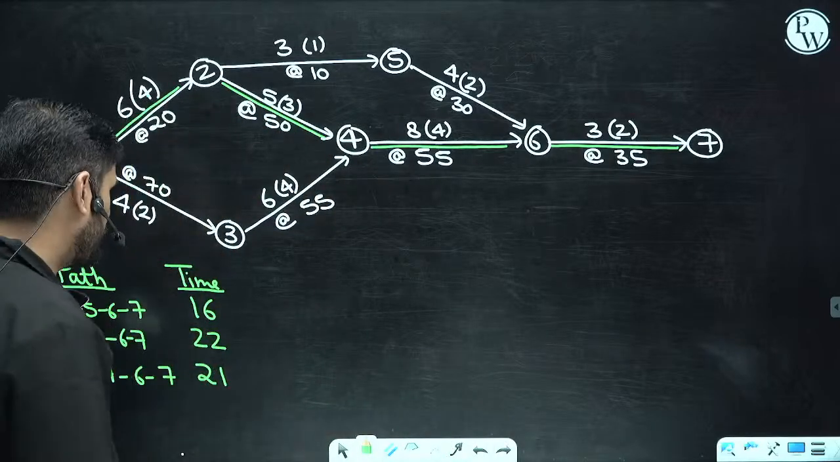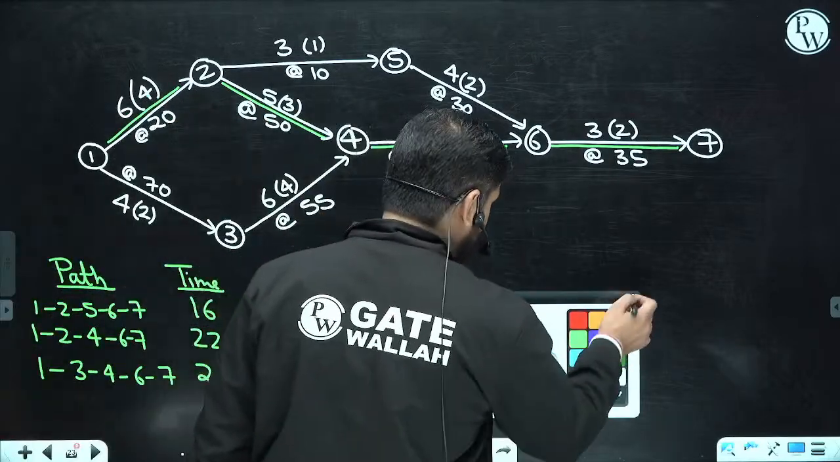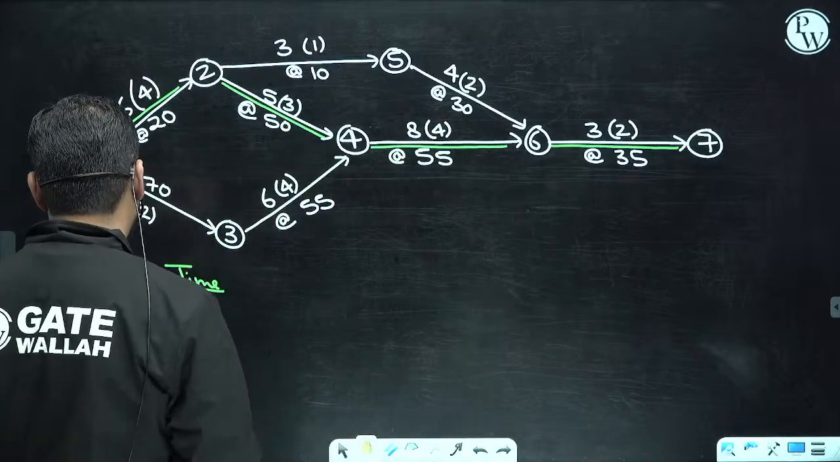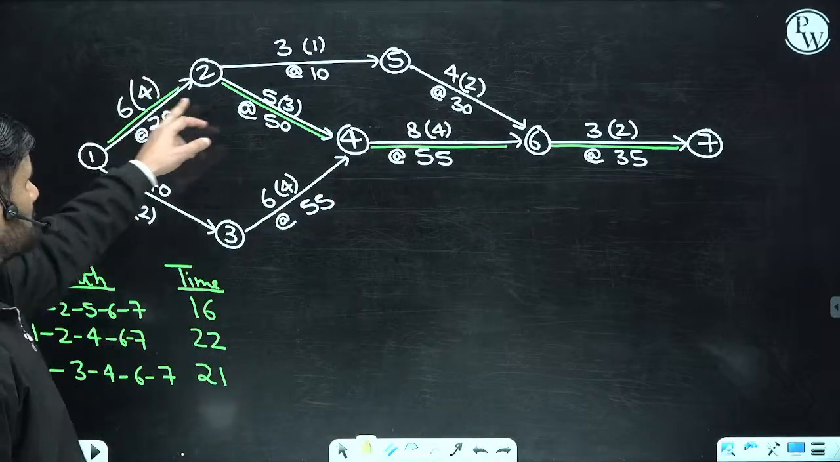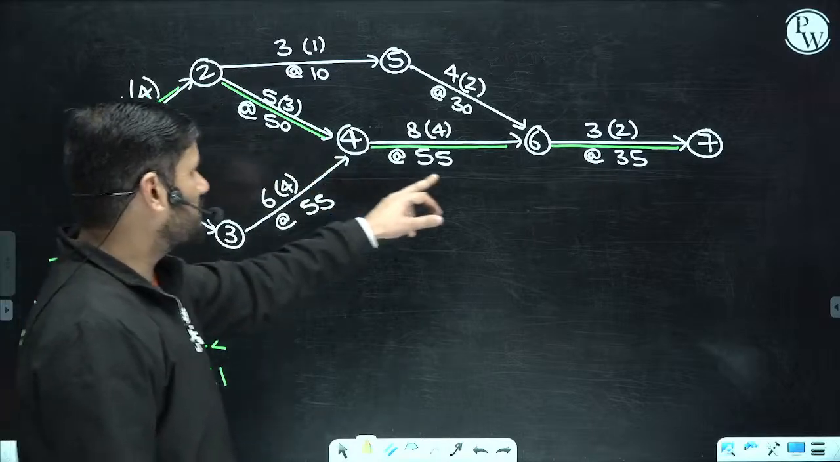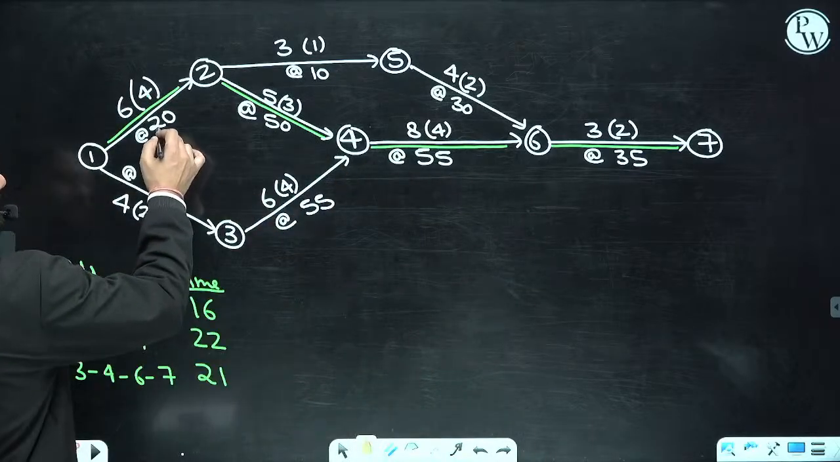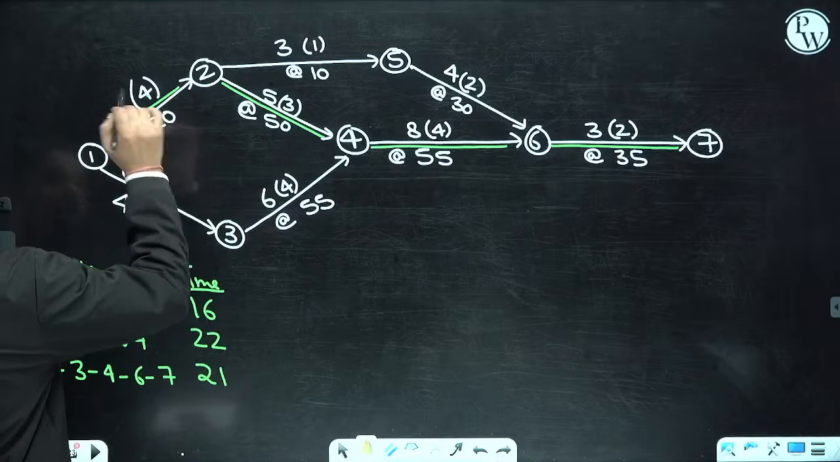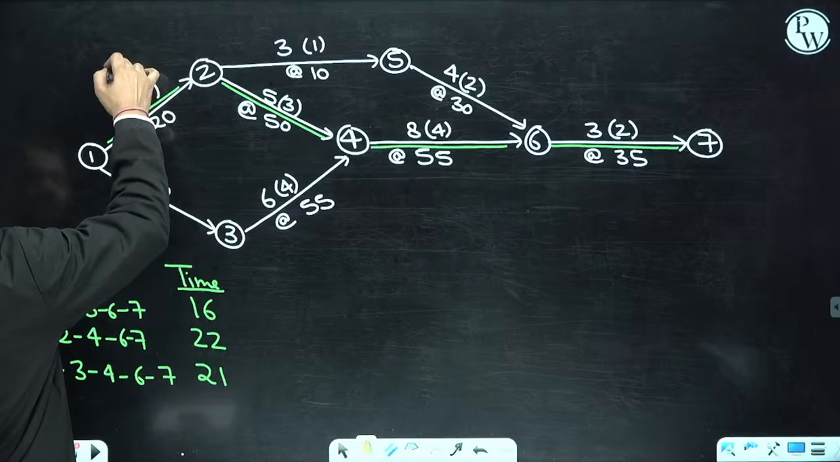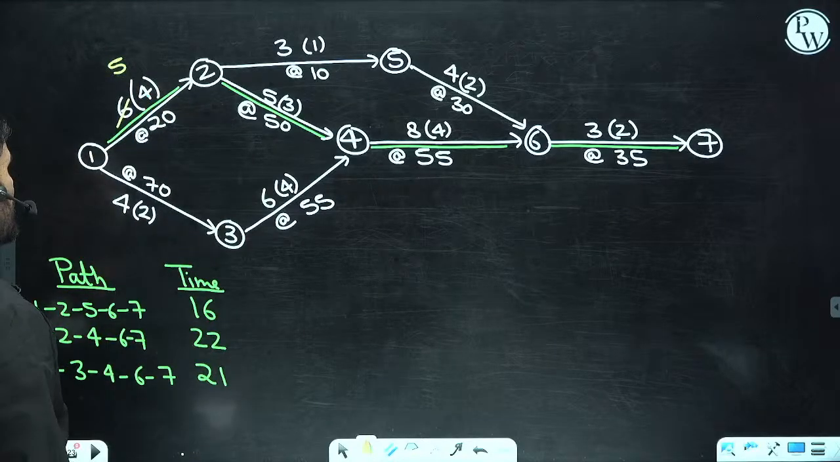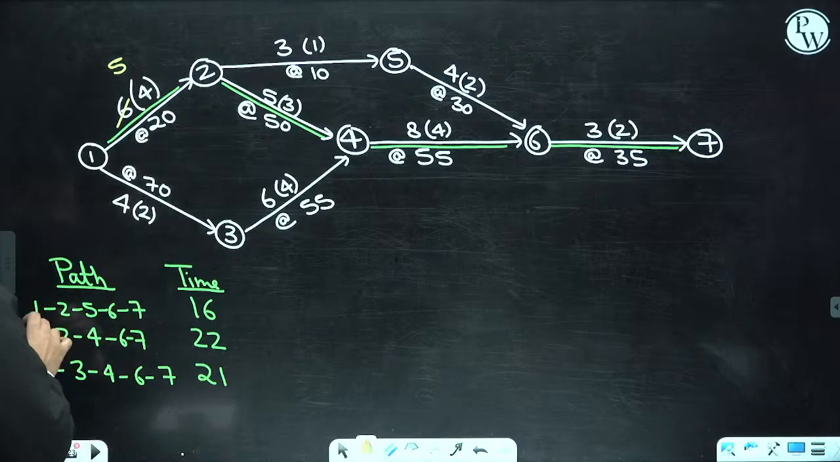Okay. Now let us do the crashing. So on the critical path, where is the least cost slope? The 20, the 50, this and this. Here is the minimum. So what I'll do, I'll make this 5. This is activity 1, 2.